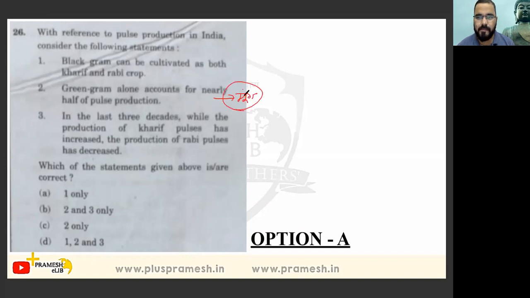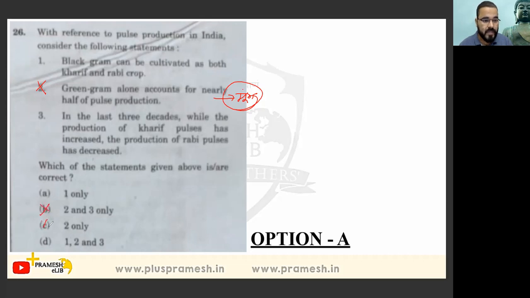मूंग की दाल खाते हैं ना अपन. So green gram alone accounts for nearly half of pulse production. It's quite an exaggerated statement. We eat different types of pigeon pea and different pulses. So option 2 is incorrect. So wherever option 2 is used, eliminate that.